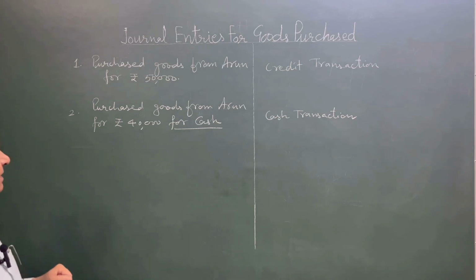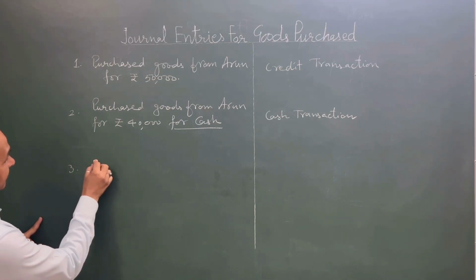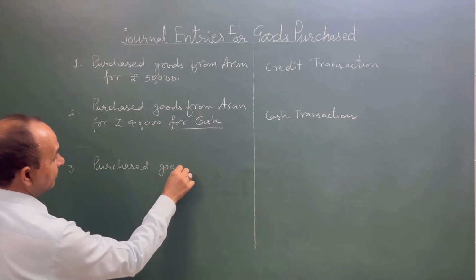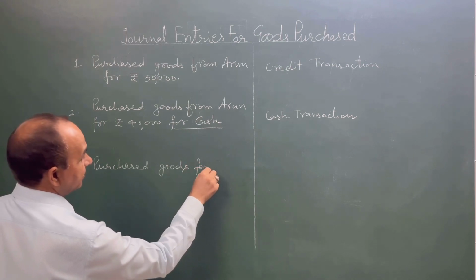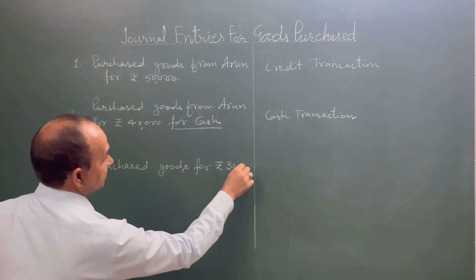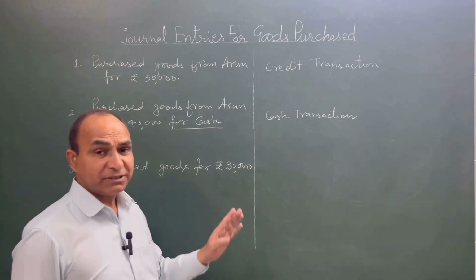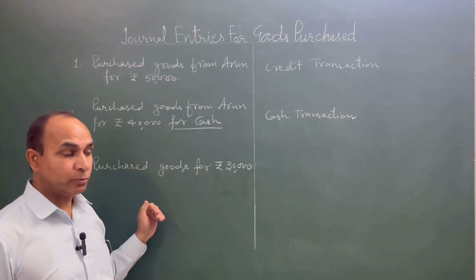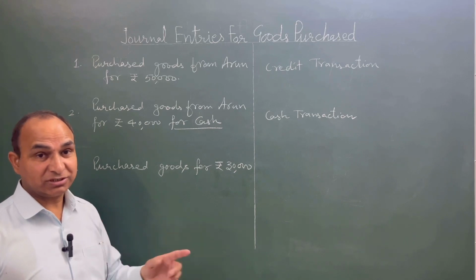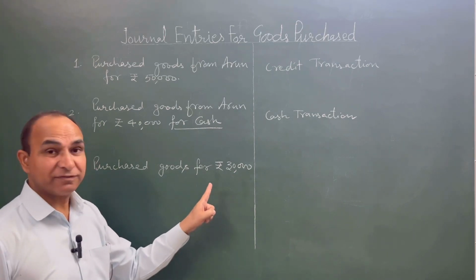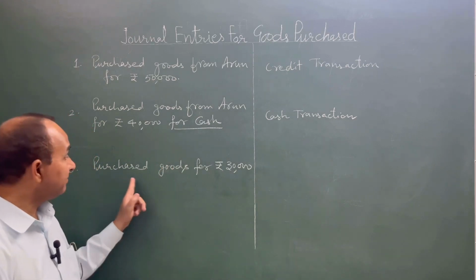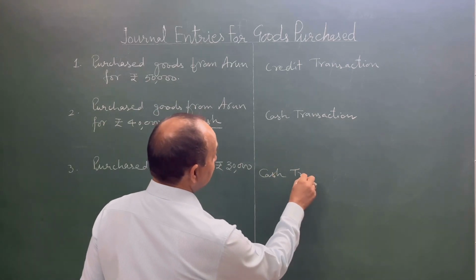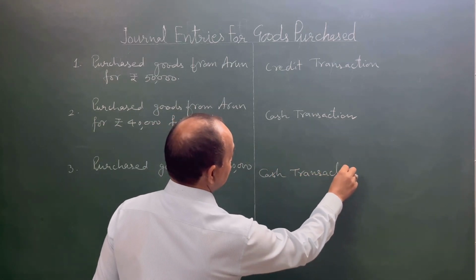Remember this, student. Number 3. Mentioned here is the transaction: purchased goods for rupees 30,000. The name of the supplier is not stated in the transaction, and it is also not clearly mentioned whether it is a credit transaction or a cash transaction. Remember one thing: in the absence of the name of the supplier, it will be treated as a cash purchase. It means it is a cash transaction, students.